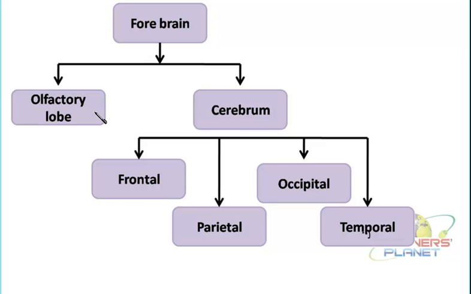Right? So these receptors are recognizing the stimulus, and they are conveying the message to the dendrites which are present in the neurons at this location. And then a chemical reaction is taking place, an electrical impulse is generated, which is transmitted to the olfactory lobe. Here the recognition will be interpreted.